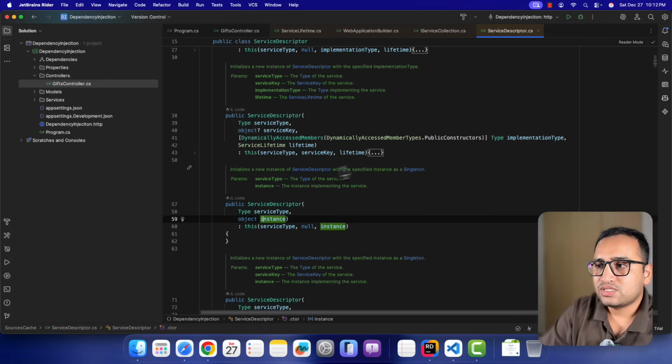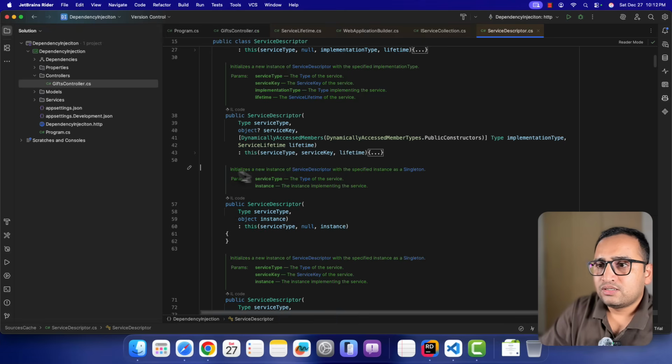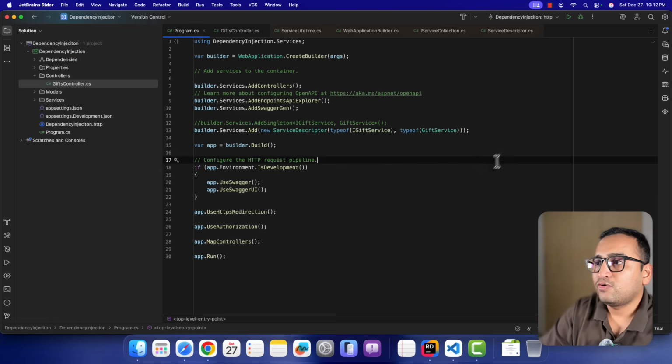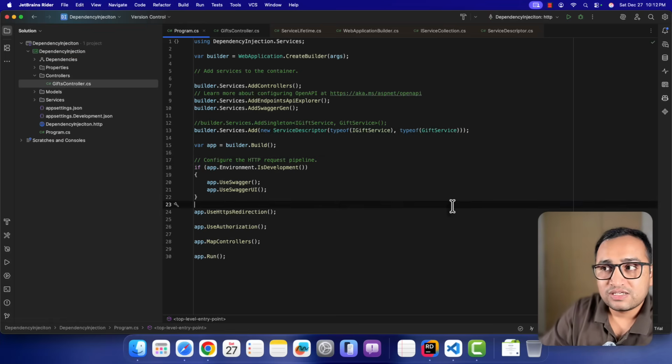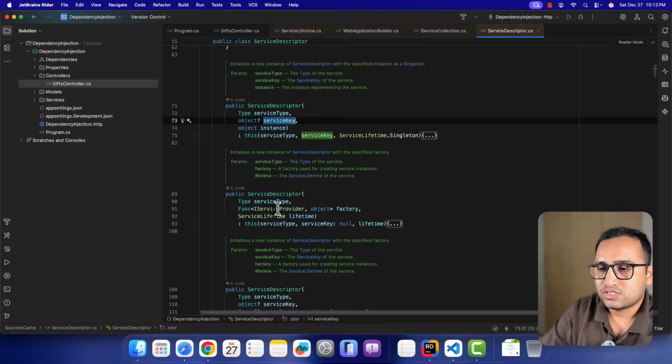In this case, you can notice that we have this comment over here. It says, initialize a new instance of this class with the specified instance as singleton. If you are not passing your service lifetime over here, then by default, this will be treated as singleton. Let's see what else we have. So we have the service type, service key. Let's not focus too much on the service key for now.